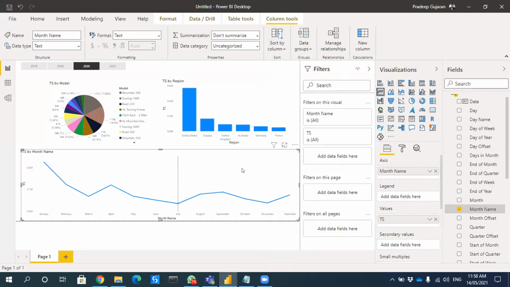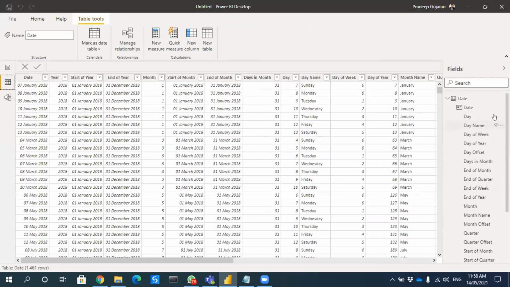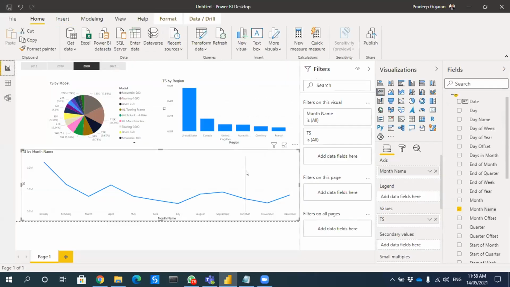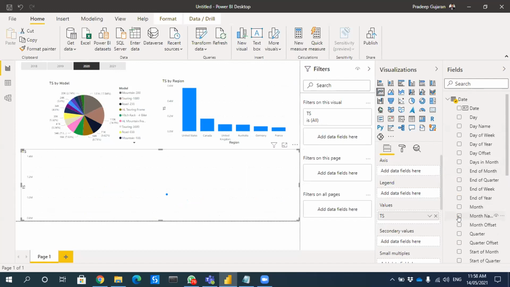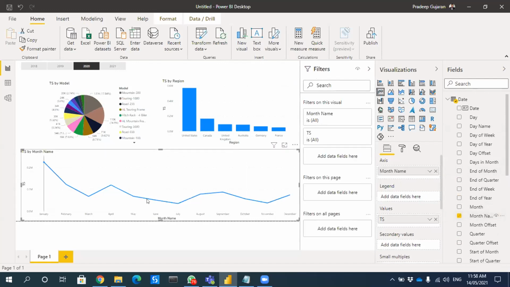Ideally, even in the day you should select it and it should work the same way. You selected month, right? Yes, month, because month is actually the numbers. If you go to the table, but nothing is happening for me. It's still the same, Jan, Feb, and there is some bug. You have to remove it and bring it back again. I don't know why this problem is there, but even I faced this issue multiple times. So what I basically do, I remove the month name and bring it back again, so it will be in the order.